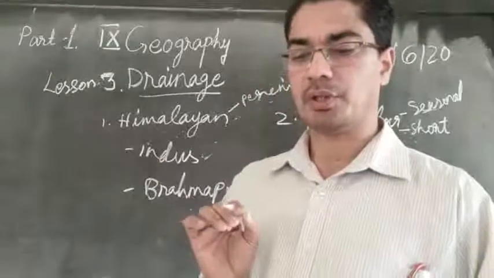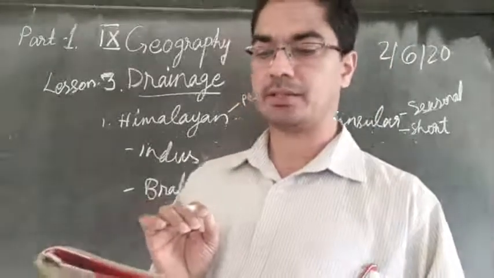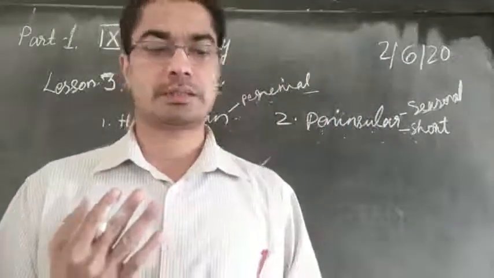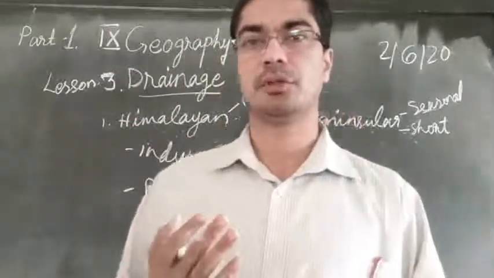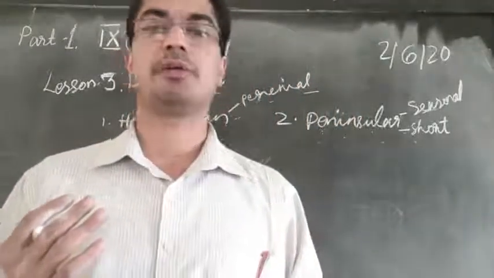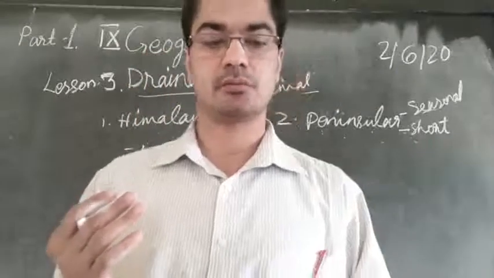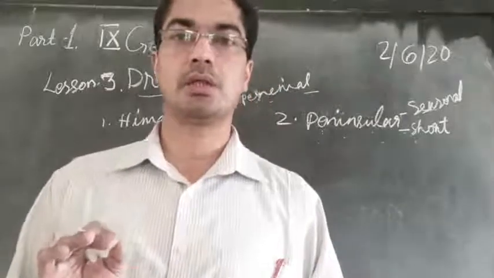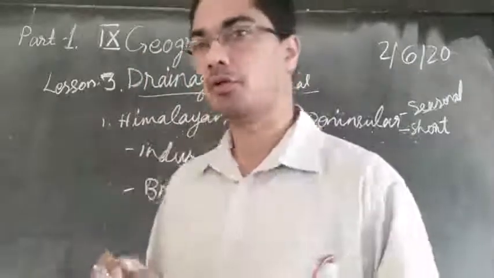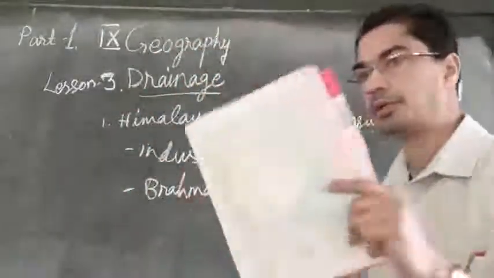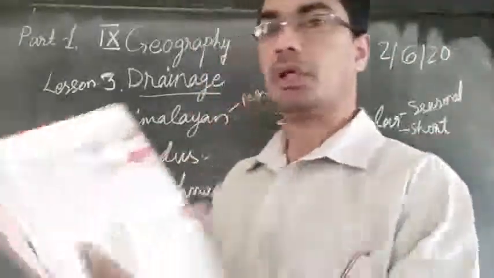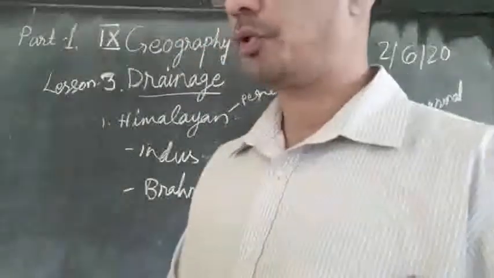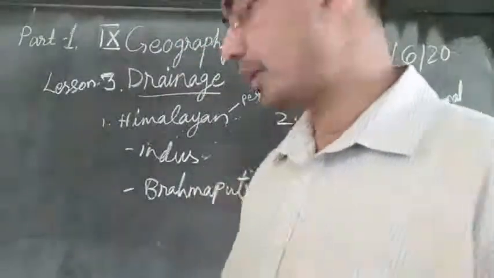Let us see about them. So these are dendritic, trellis, rectangular and radial. So we can say there are four types of patterns formed. What are they? First one is called dendritic, trellis, rectangular and radial. So these are the four types of patterns that are formed. You can see in your picture also, the four types of patterns. The picture is also provided. So first one is dendritic.